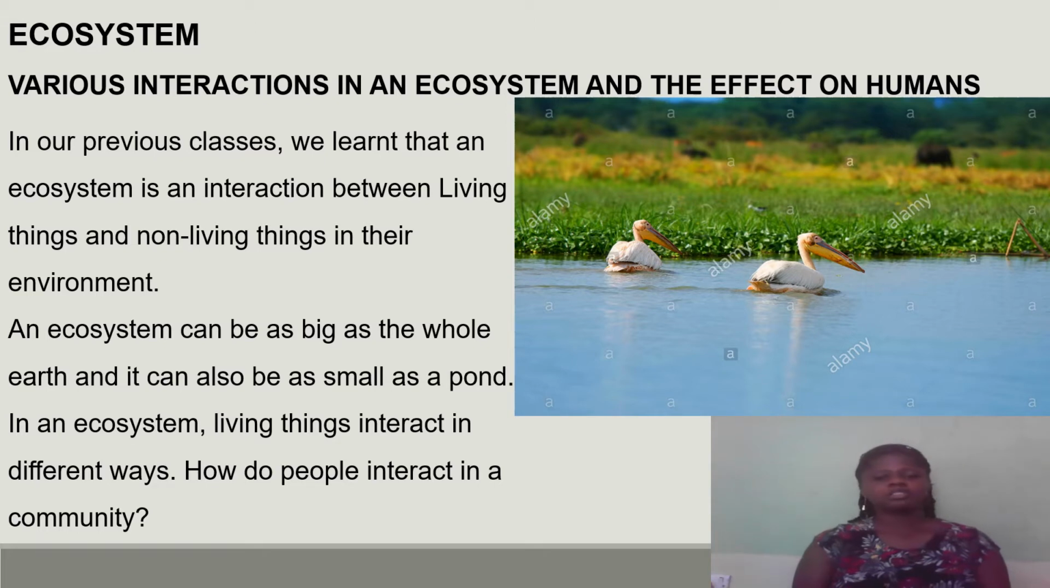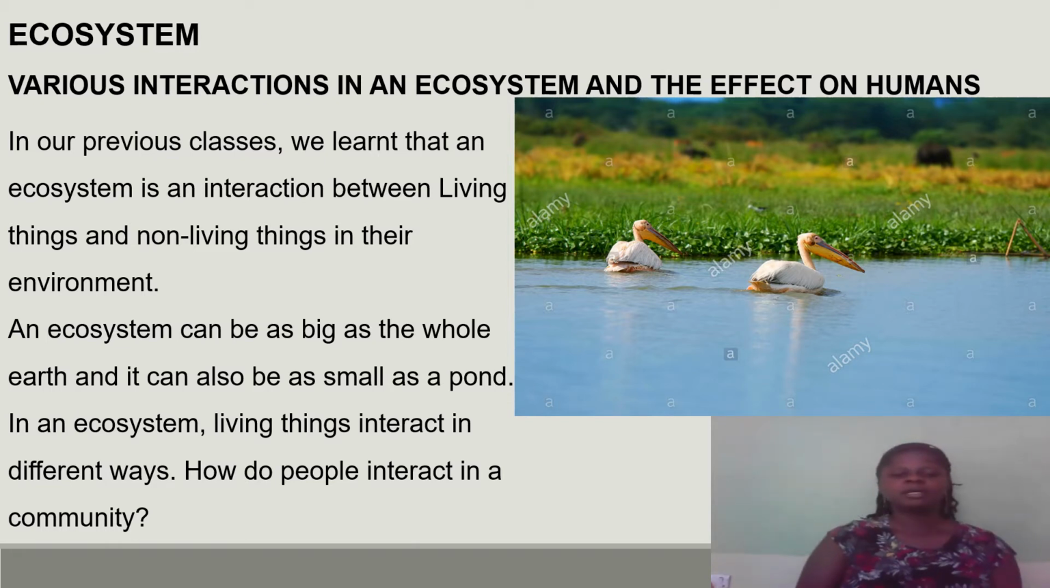Our topic for discussion today is the ecosystem. We are going to be looking at the various interactions in the ecosystem and the effects on humans. Okay, so we have learned from our previous class that an ecosystem is an interaction between living things and non-living things in their environment. An ecosystem can be as big as the whole earth and can also be as small as a pond.